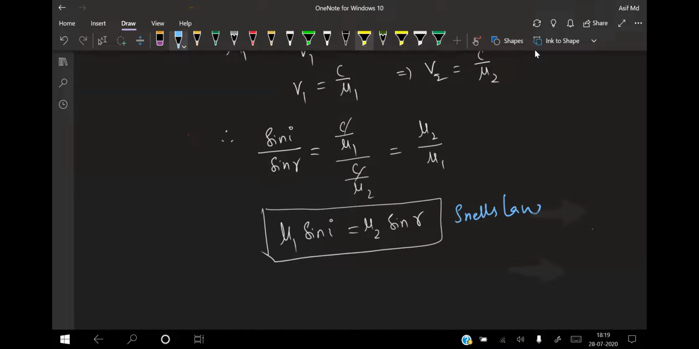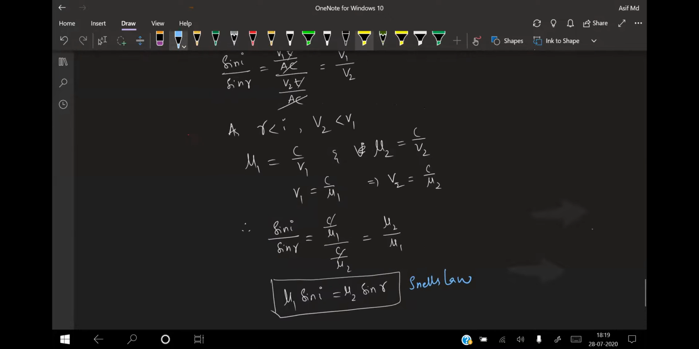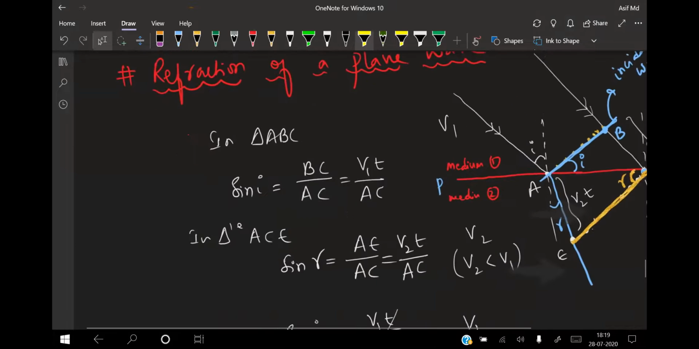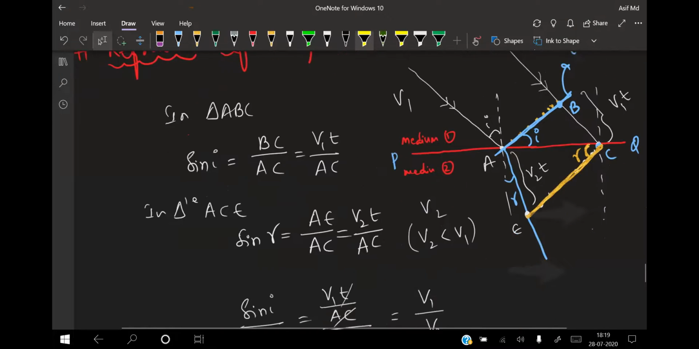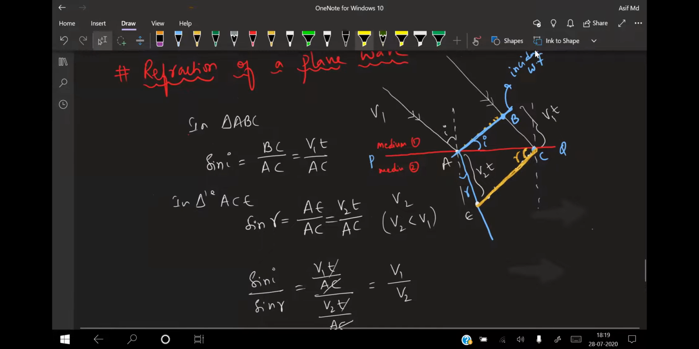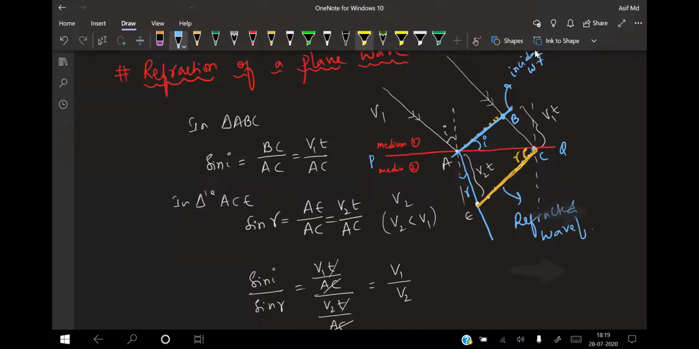So mu1 into sine i is equal to mu2 into sine r. It was explained by Huygens through the phenomenon of wave theory. In the simple diagram, if I know the incident wavefront, this will be your refracted wavefront, isn't it?